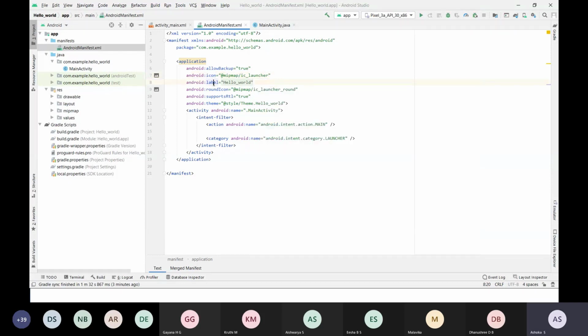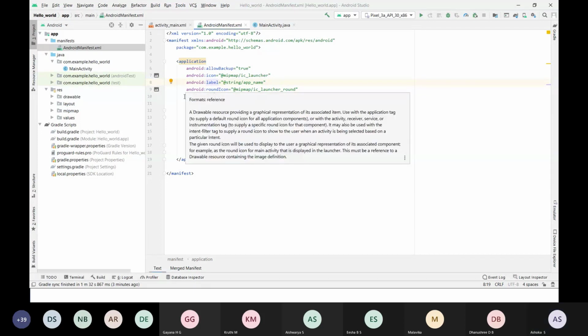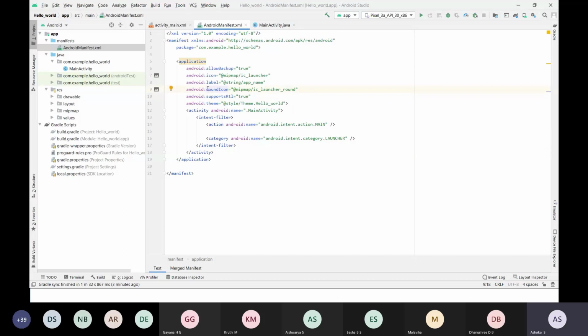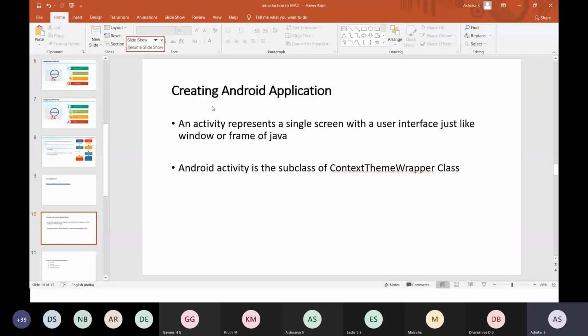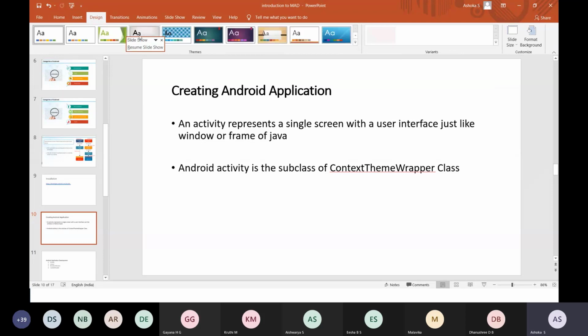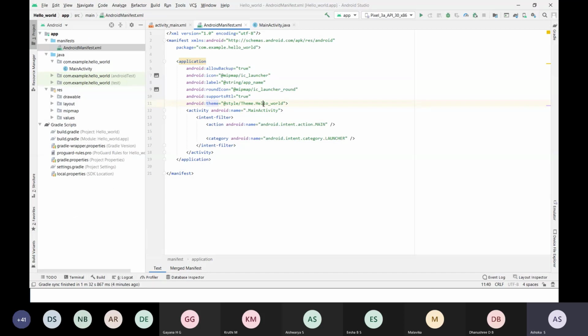Next, label. The label is allowed. At the time of creating a project, we give a label, right? And round icon, we'll see that later. And the theme. Theme is nothing but, see, when you develop a PowerPoint presentation, it will have designs, right? Here you can see we have different designs, a theme. In the same way here we have a theme. If you want to change the theme, you can change the theme.